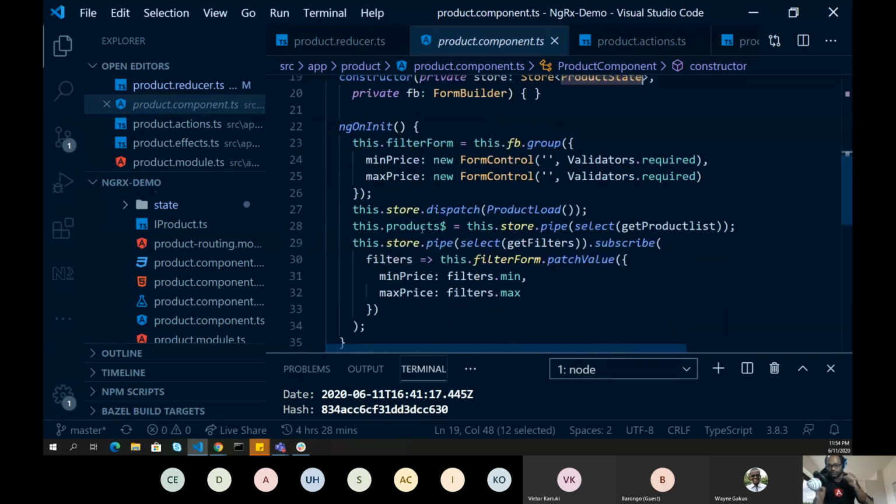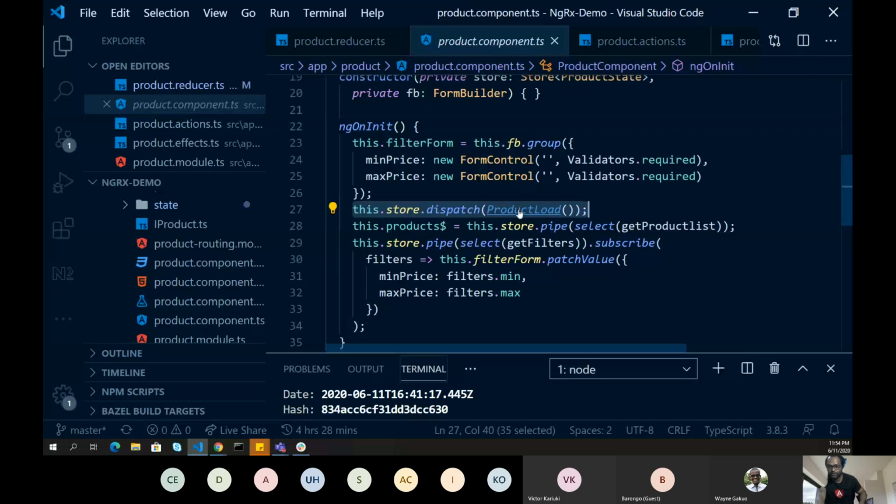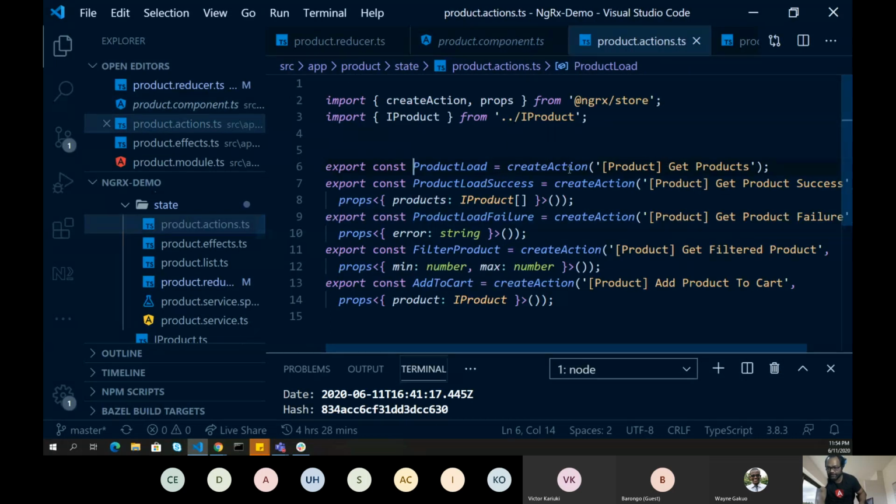To get all the products, what I have done is I have dispatched an action. This is how you dispatch an action whenever you want to perform some action. Here I'm dispatching an action which says product load. Product load is one of the actions defined here.